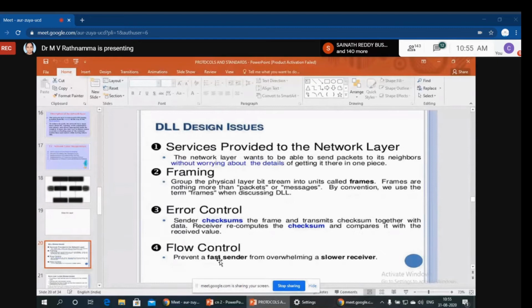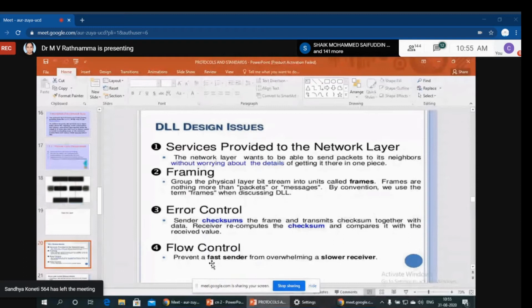That's why the flow has to be controlled at both the sender side and the receiver side. That is called flow control. So totally, the main services of the data link layer are services provided to the network layer, framing, error control, and flow control.